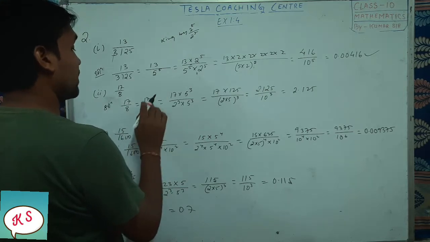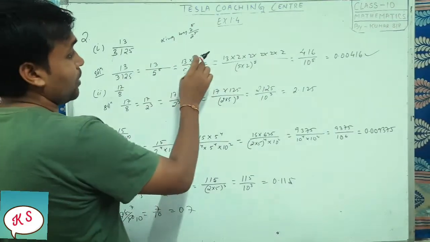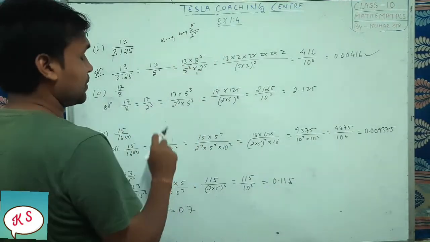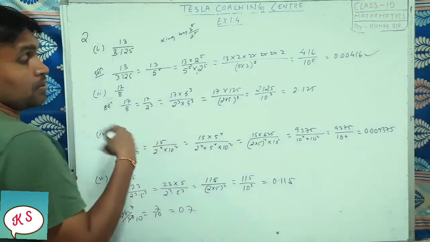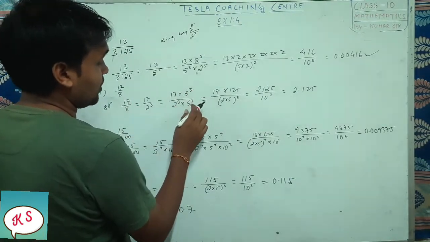If suppose here it is 5, then we multiply by 2. If it is 2, then we multiply by 5. In the earlier one, 5 was there, so we multiplied by 2 to the power 5. Here 2 is there, so we will multiply by 5 to the power 3. So 5 to the power 3 up and down.